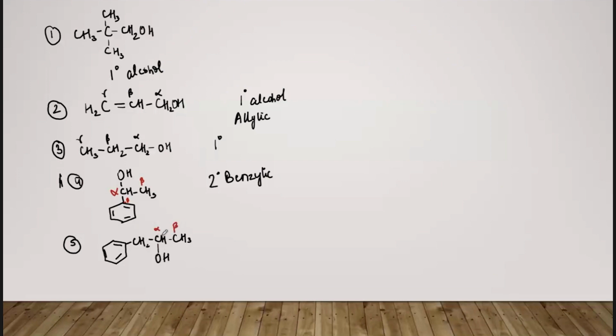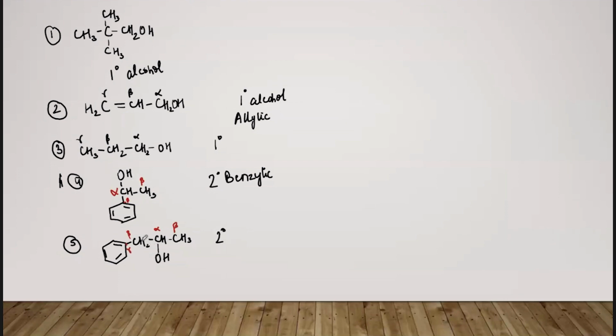तो ये वाला alpha हो गया, इसके बगल वाला बीटा और इसके बगल वाला भी बीटा। ठीक है, and the carbon atom which is a part of the benzene ring will be gamma. Fine. Now you can see that this alpha carbon is attached to 2 other carbon atoms. ठीक है, that means ये secondary है, 2 degree है, it is secondary.